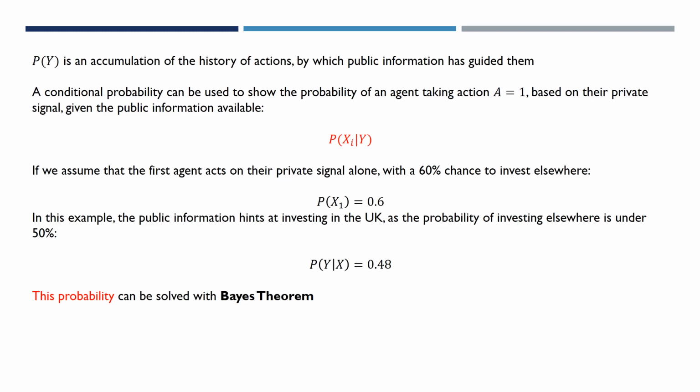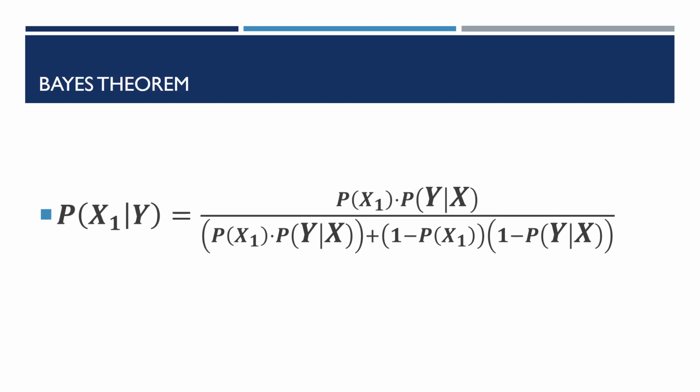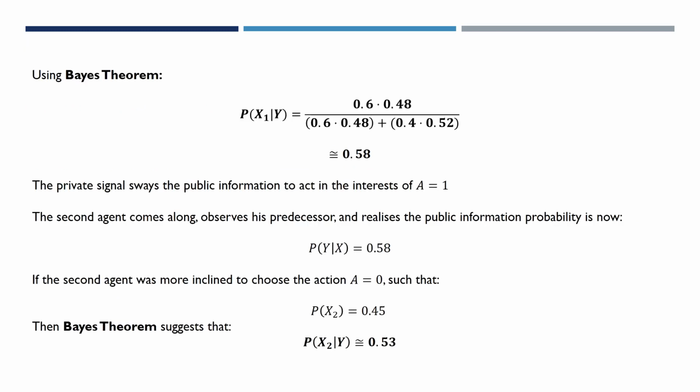We will solve the conditional probability in red using Bayes' theorem. Bayes' theorem can be shown on this slide as a combination of the probabilities of the event and some other conditional probabilities. By inputting the numbers from our example, we see that the probability of xi given y comes out as 58%. This means that the first agent will invest elsewhere, even though the public information clearly hints at investing in the UK.